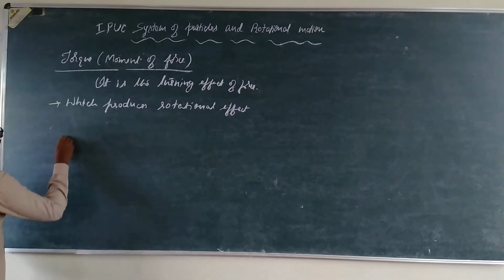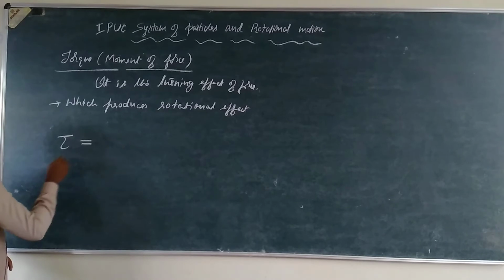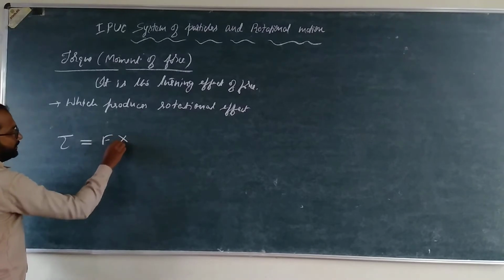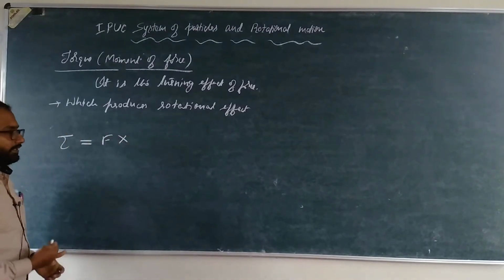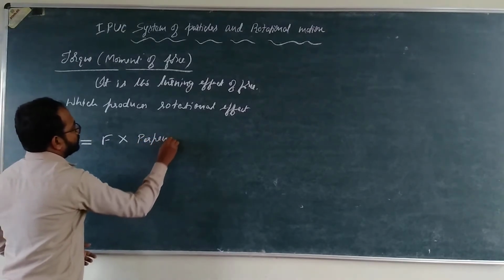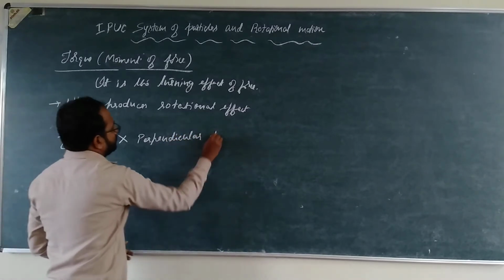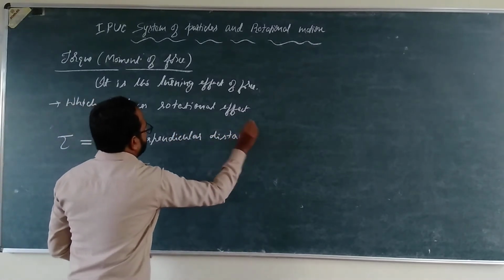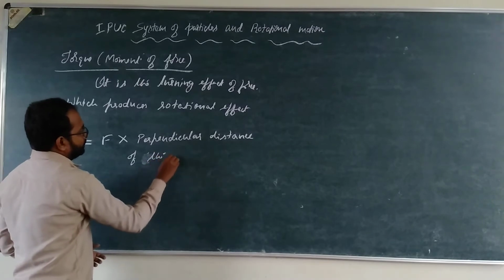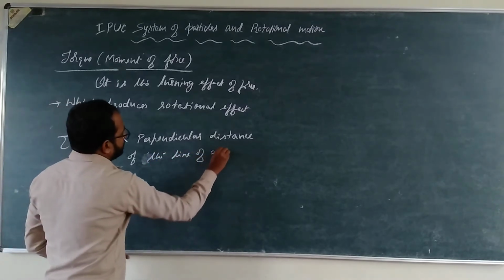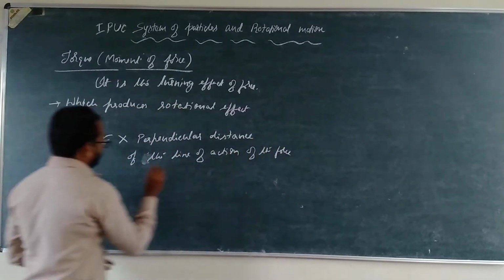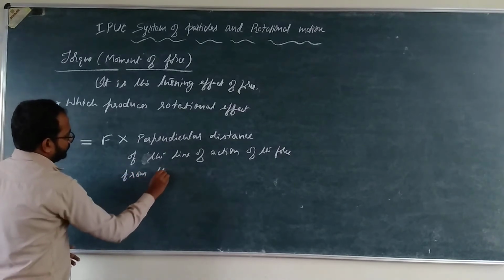Say torque, tau is the symbol, which is equal to the force acting on the body or the particle into the perpendicular distance of the line of action of the force from the axis of rotation.